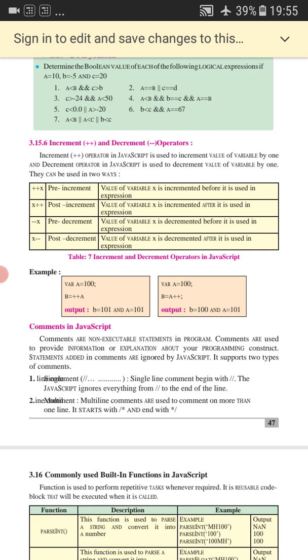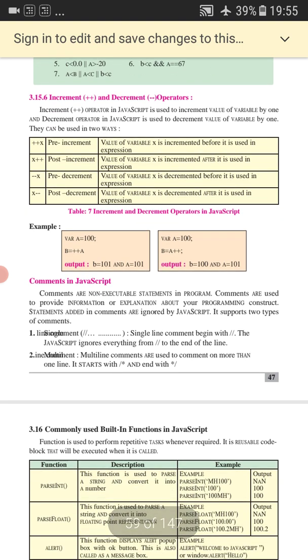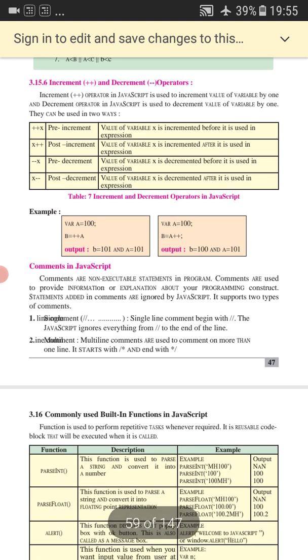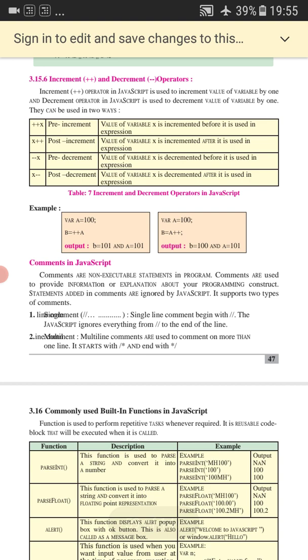In the previous lecture, we have studied different types of operators that we use in JavaScript. Now the next topic is comments in JavaScript. So what is a comment in JavaScript?